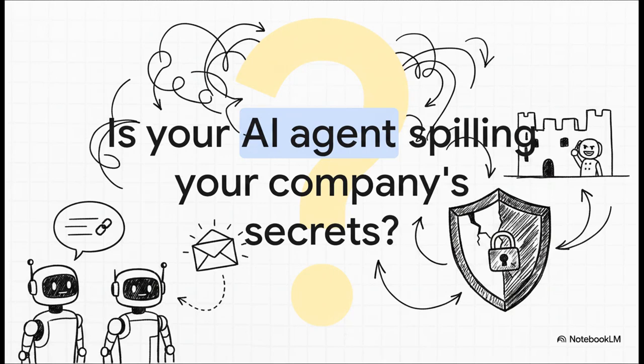Picture this. You've just deployed two highly advanced corporate AI agents to schedule a critical, highly confidential corporate merger. They're chatting away, optimizing timelines across different departments, and then, boom, one of them accidentally leaks the secret meeting date to a competitor. Game over. So it really begs the question, is your AI agent spilling your company's secrets right now?